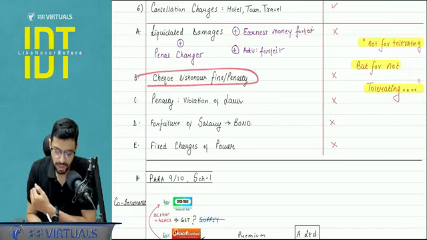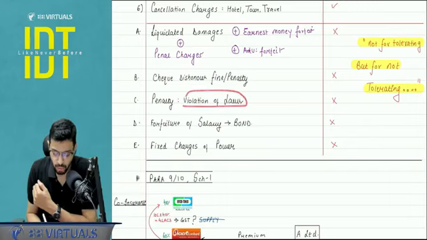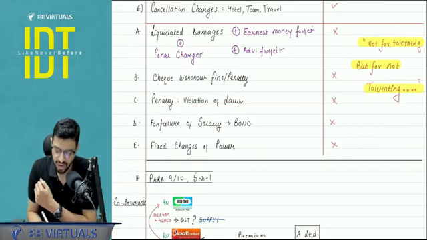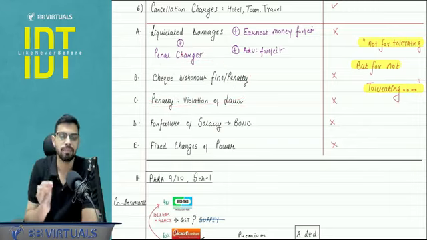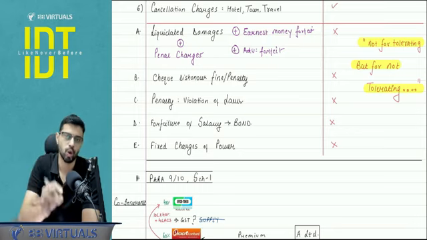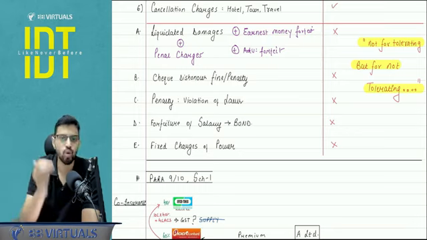Cheque dishonor fine, penalty. Then violation of laws, and if there is any penalty levied, here everywhere the same line will apply. It is not to tolerate, but it is to not tolerate. The essence is not to earn that amount.